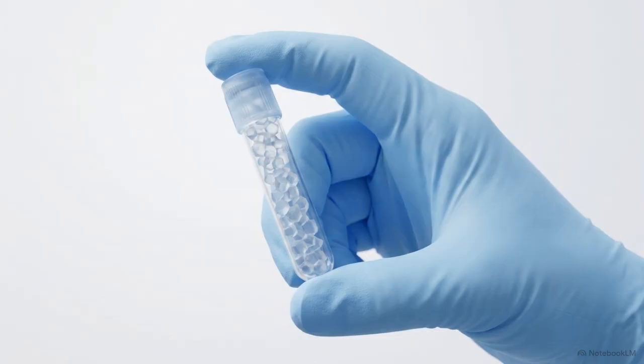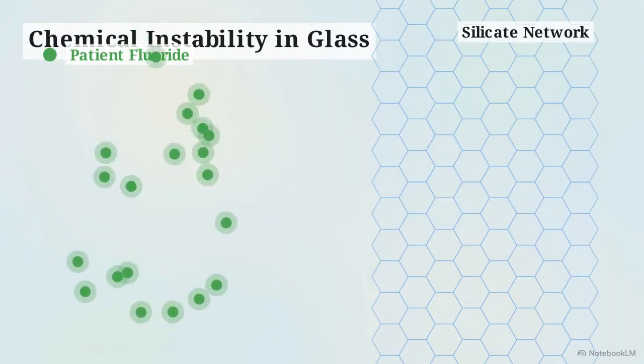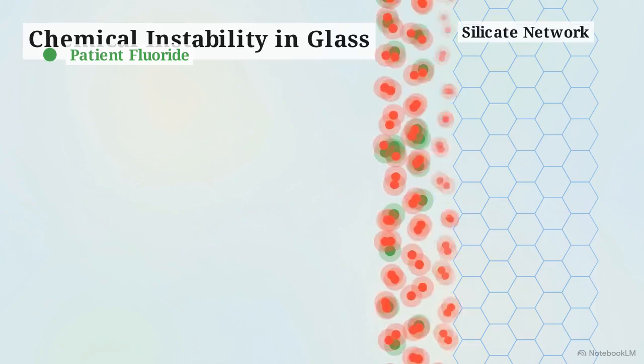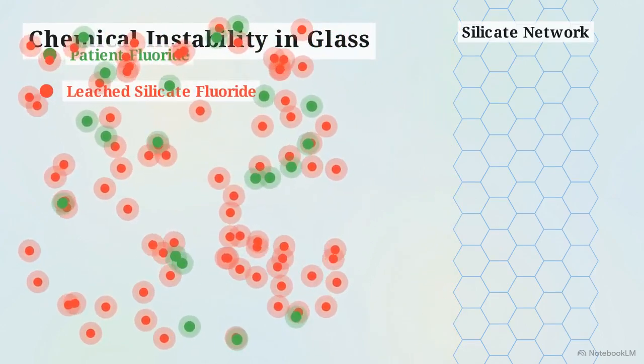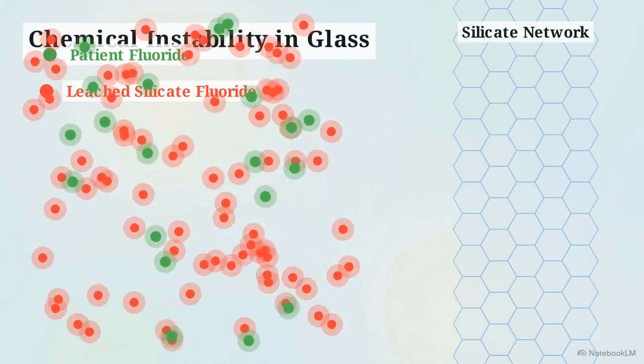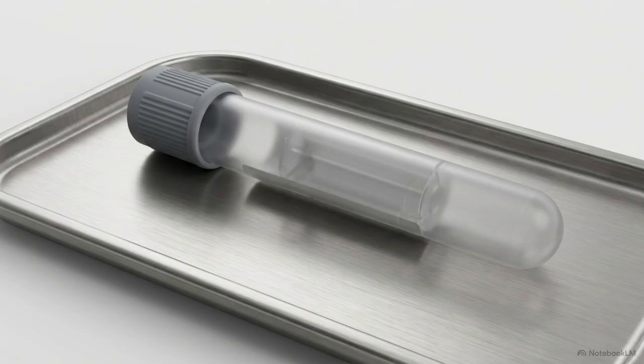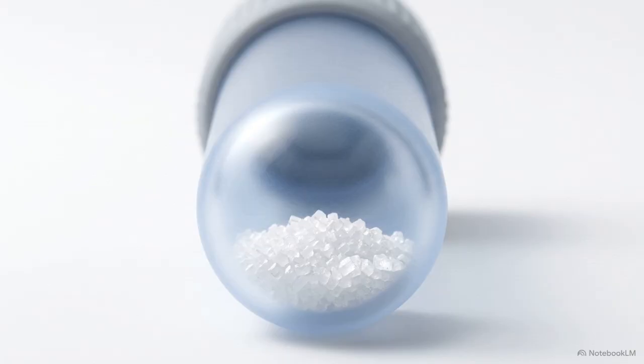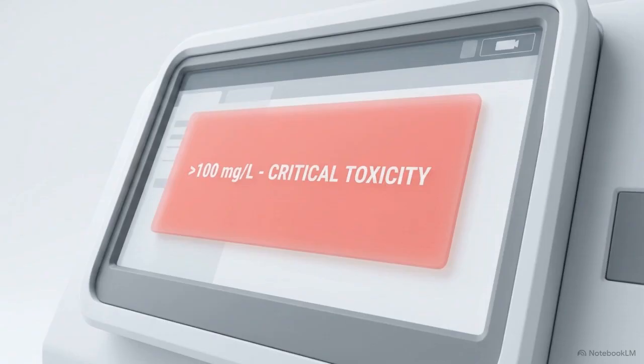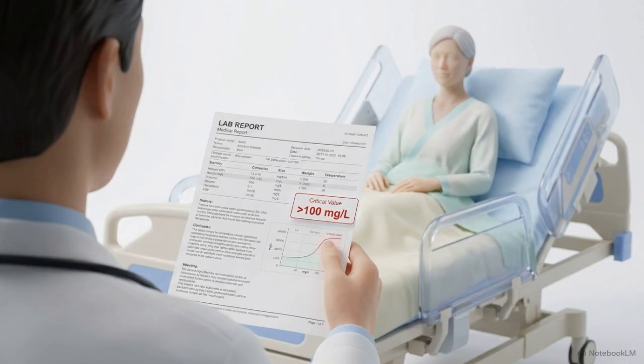But the measurement is vulnerable to a simple pre-analytical pitfall. Fluoride reacts with silicate networks, meaning a sample collected in a standard glass tube will leach silicate fluoride and destroy the sample's integrity. An even more significant error occurs when a sample is drawn into a gray top tube, a container preloaded by the manufacturer with massive amounts of industrial sodium fluoride. The analyzer detects the tube's own chemical additive, spitting out an off-the-charts panic value. This tricks the medical team into responding to a toxicity that doesn't exist.